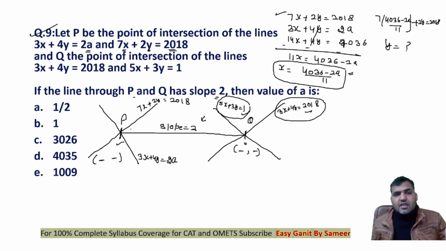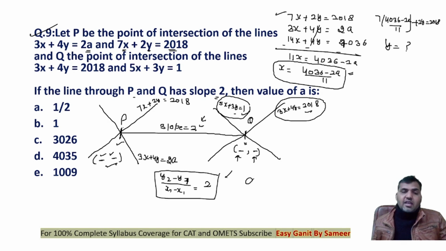Now, once I know P coordinates in terms of a, and because Q coordinates will be unique values, there will be no variable in it, I can apply the formula of slope. If the coordinates of P and Q are known, then I can apply the formula of slope of the line, y2 minus y1 upon x2 minus x1, is equal to 2. Putting this will give you the value of a here, right? The final answer will come out to be 3026.